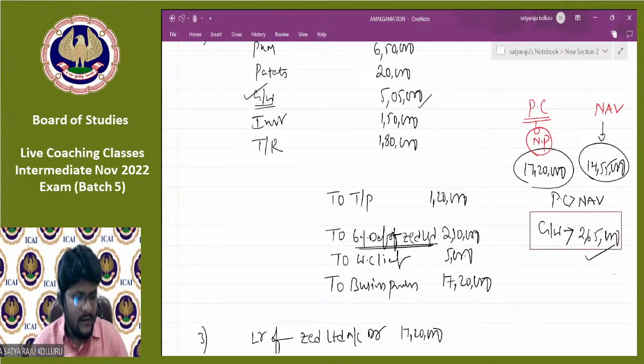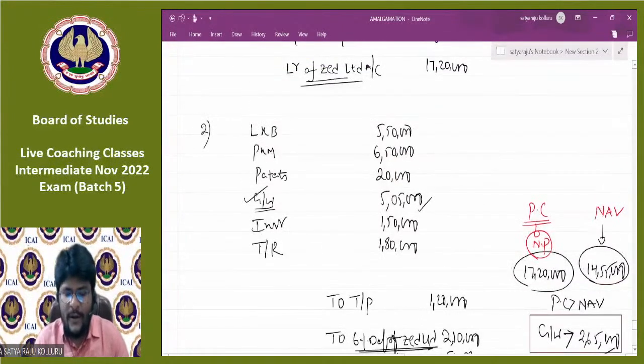Someone is asking, sir, in the balance sheet, can we carry forward the workman compensation reserve? Here, in this question, the purchasing company has taken over the workman compensation liability as a liability for 5,000. For the remaining 3,000, workman compensation reserve is there, na? We need to check whether it is a statutory reserve or not. There is no information given in the problem about that.